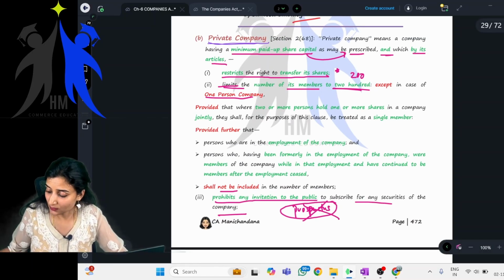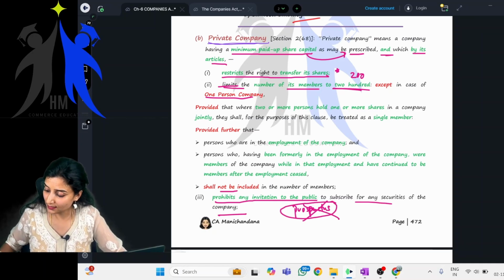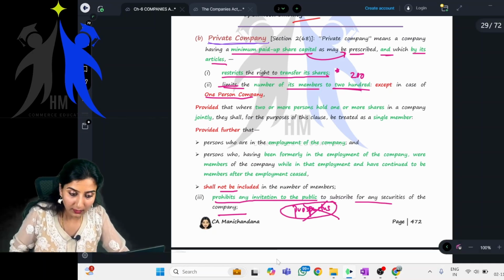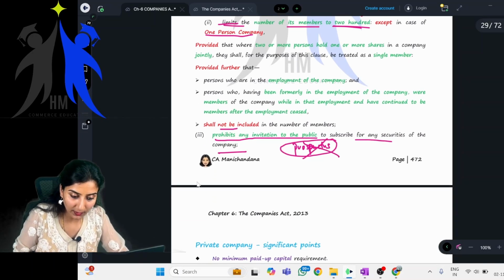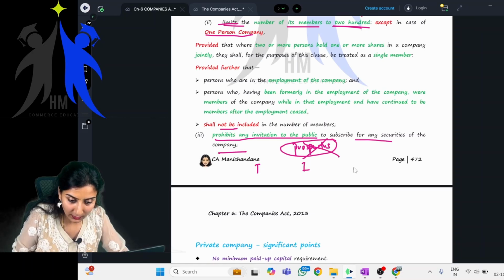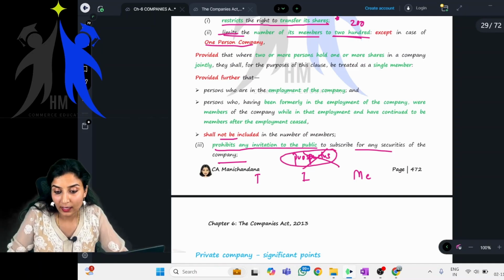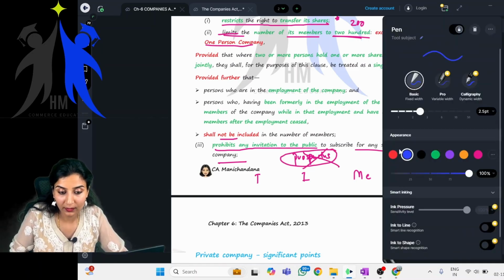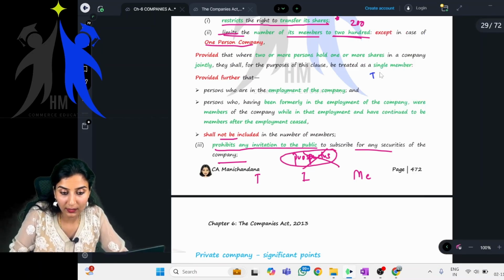Children, just make a note of this. Here is just a small mnemonic. You can write it here: T-I-M-E. Time is the mnemonic.